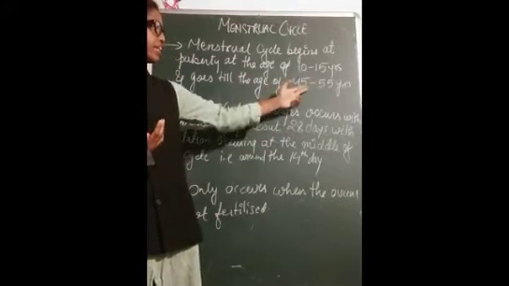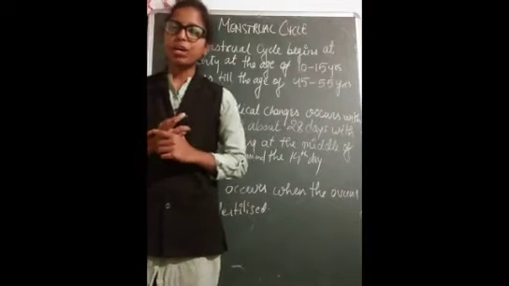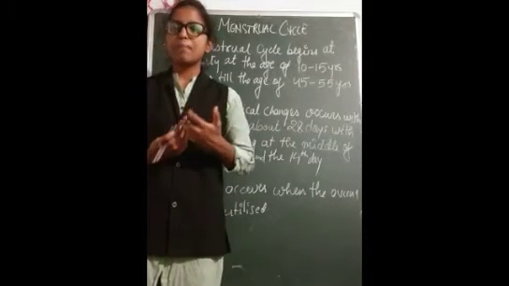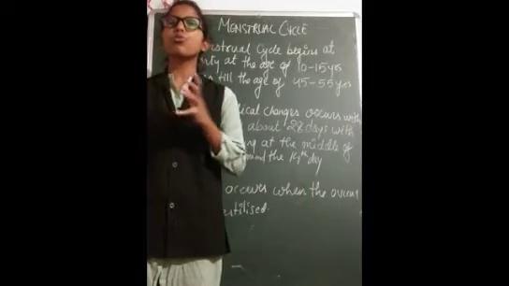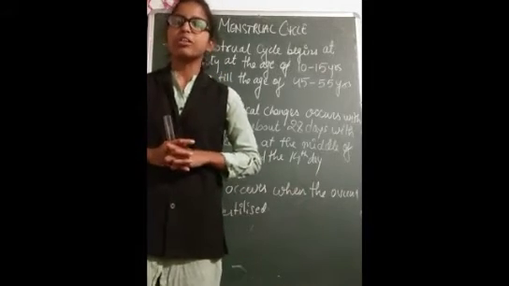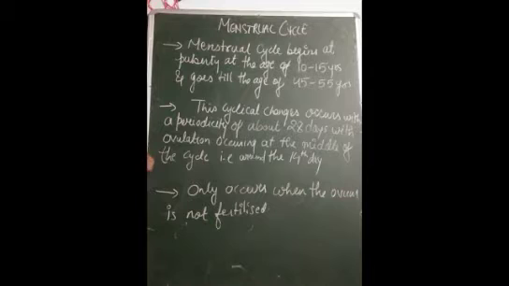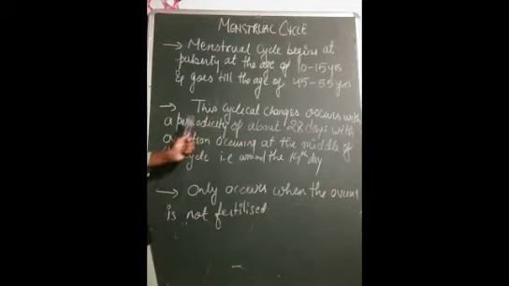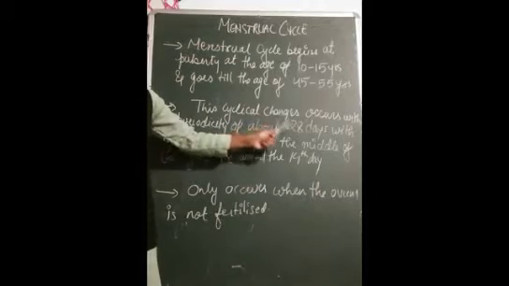At the age of 45 to 55 years, the body loses the ability for the menstrual cycle, and there is no further formation of the ovum. Okay, next point we can see here: these cyclical changes occur with a periodicity of about 28 days.